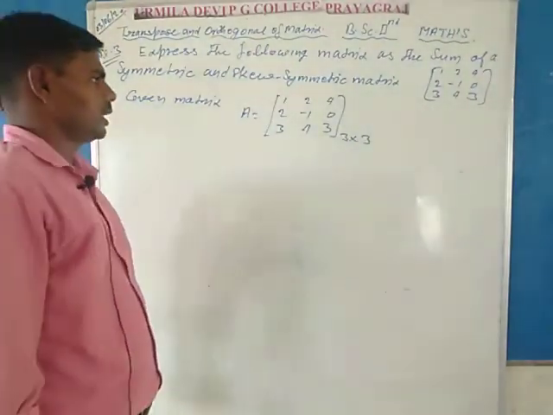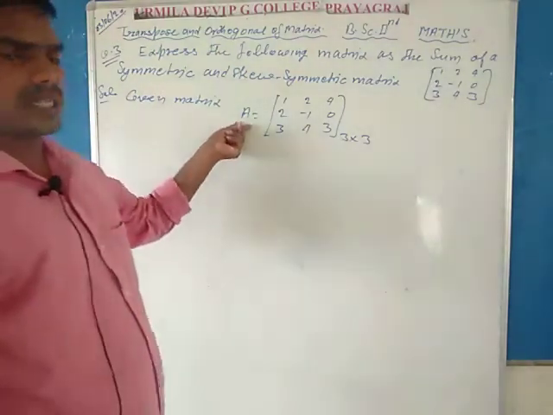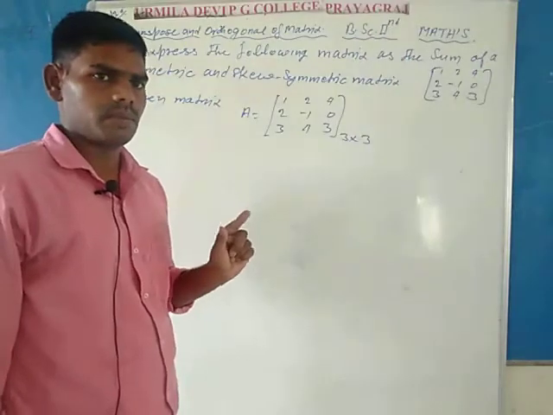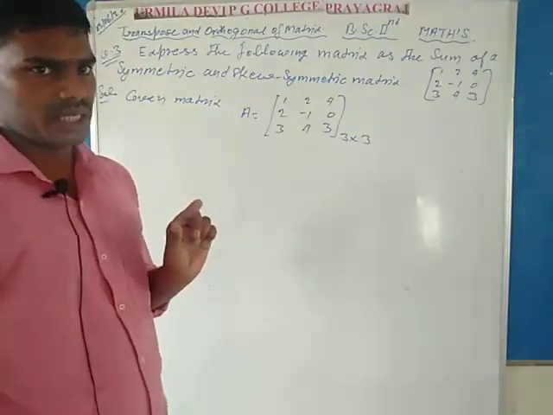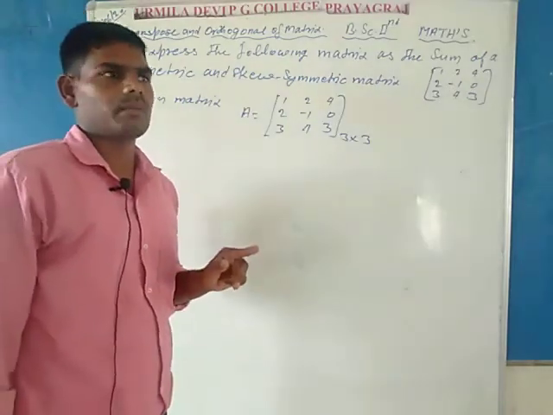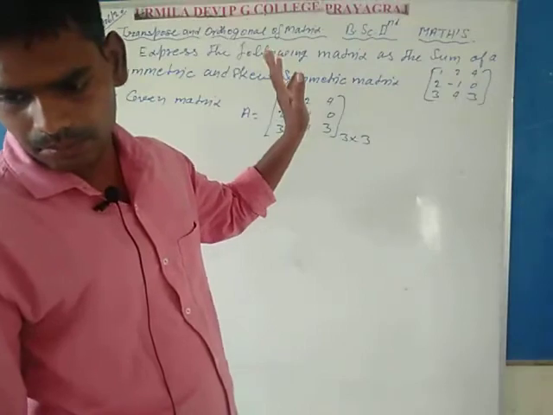In the question, capital A is expressed as two sums, in which first sum matrix is symmetric matrix and second sum matrix is skew symmetric matrix.